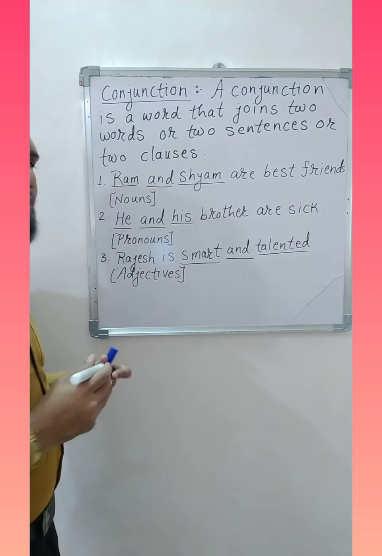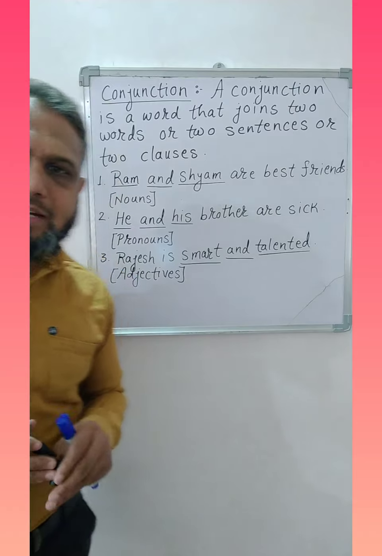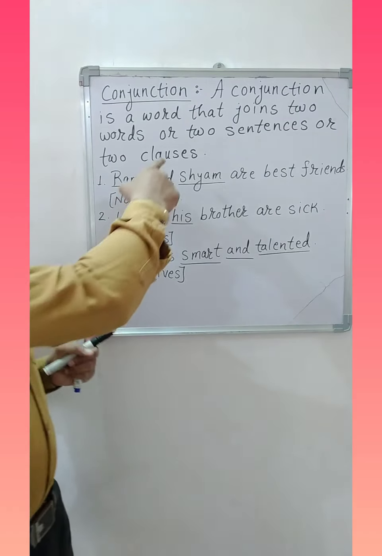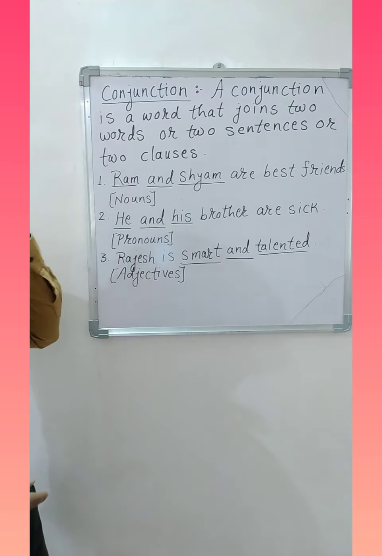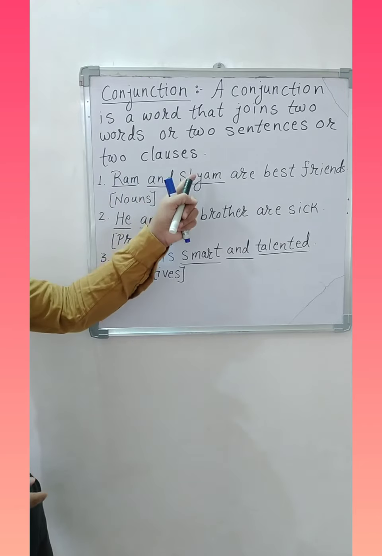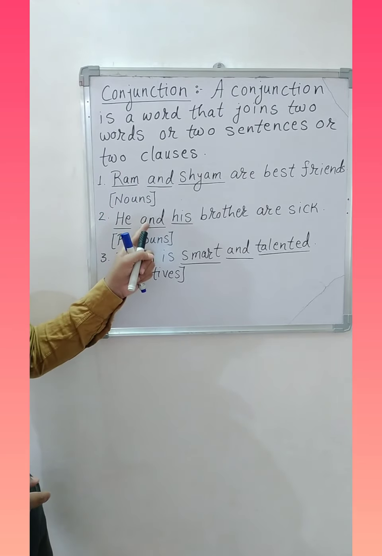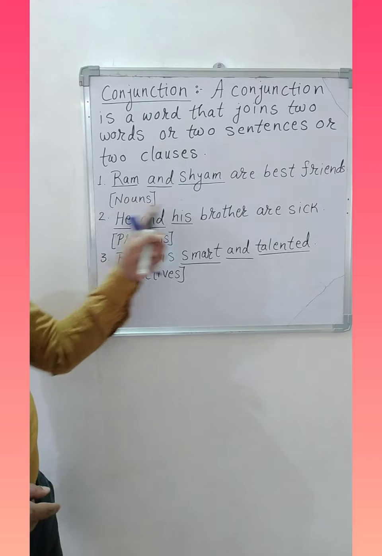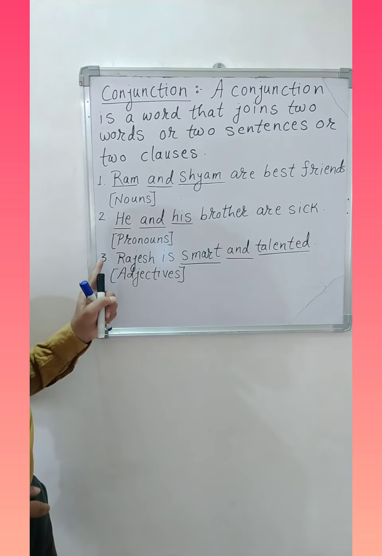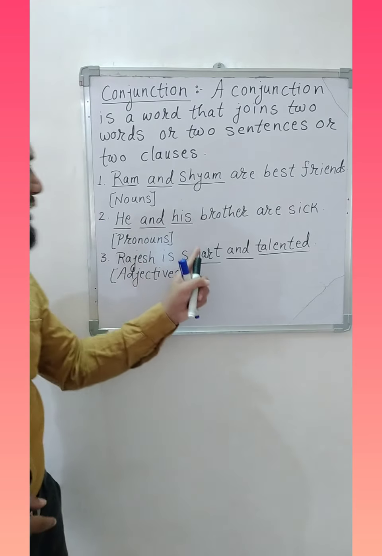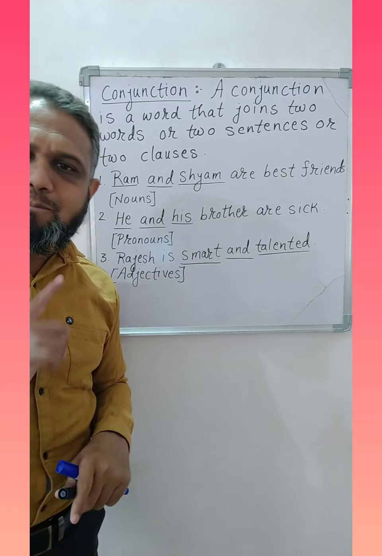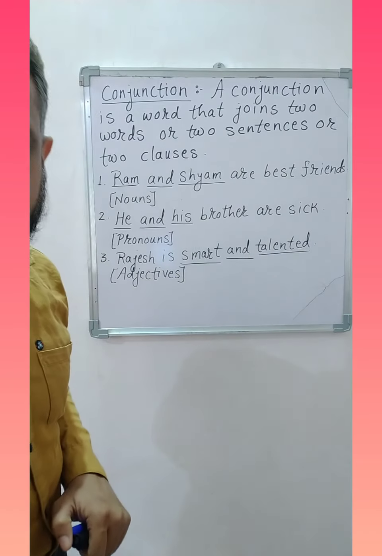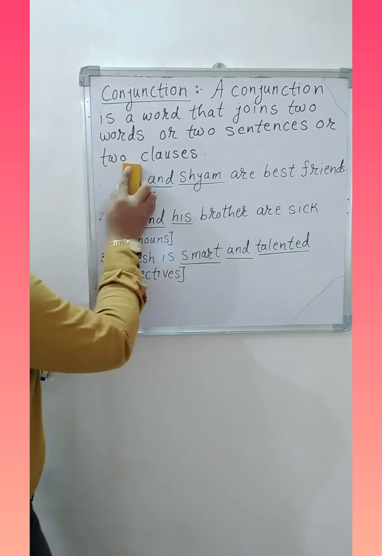Now look at all three sentences. In the first sentence, and has joined Ram and Shyam, nouns. In the second sentence, and has joined he and his, both are pronouns. In the third sentence, and has joined smart and talented, both are adjectives. Now verb and adverb.